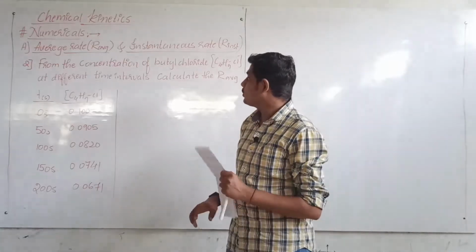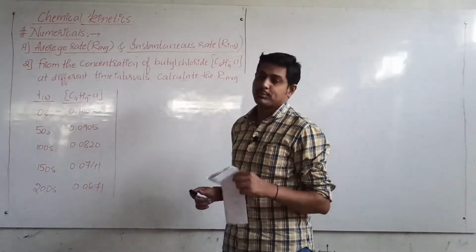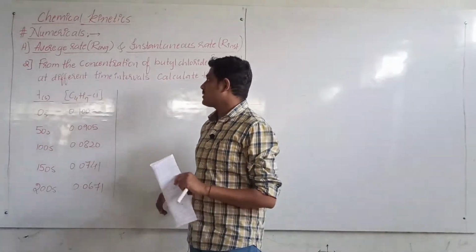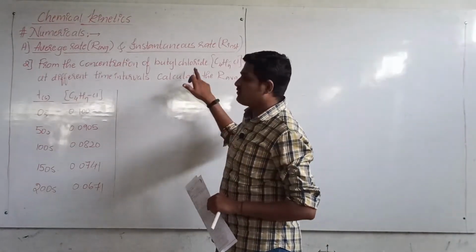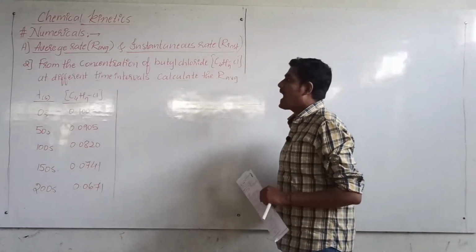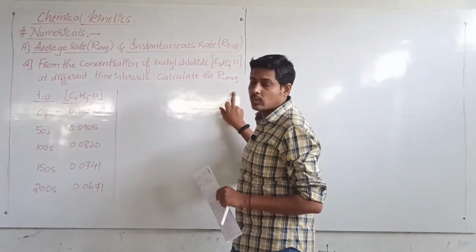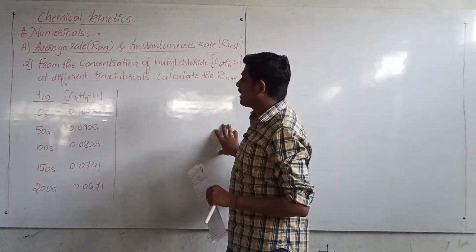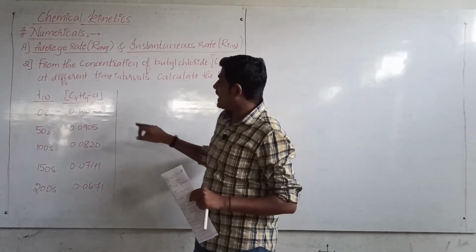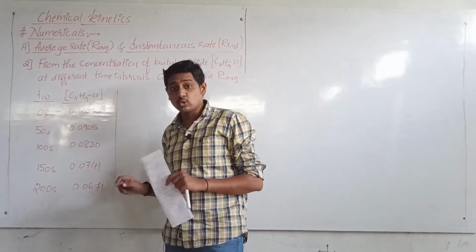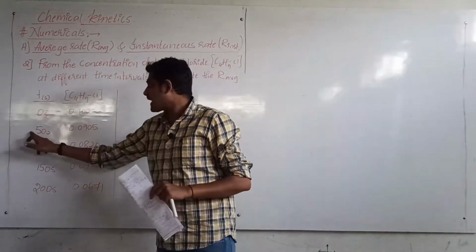Okay students, now we will see the second problem. The second problem is saying that from the concentration of butyl chloride at different time intervals, calculate the average rate. So in this problem, they have given the concentration of butyl chloride at different time intervals.